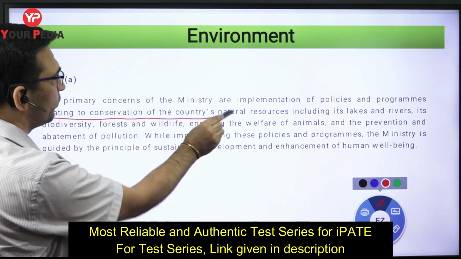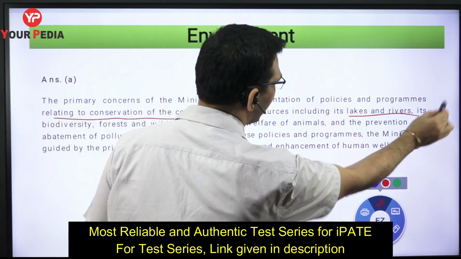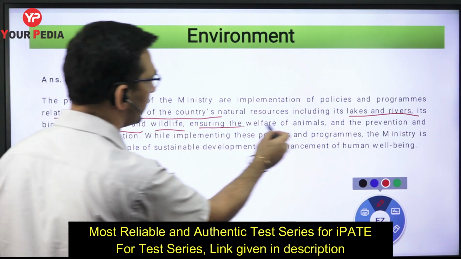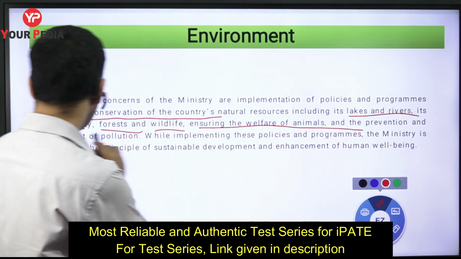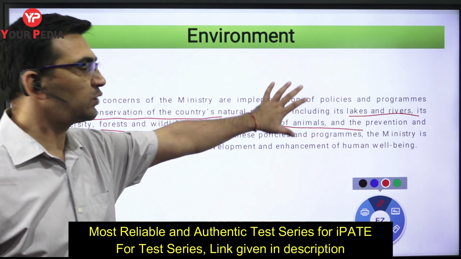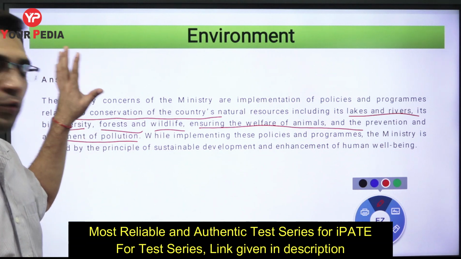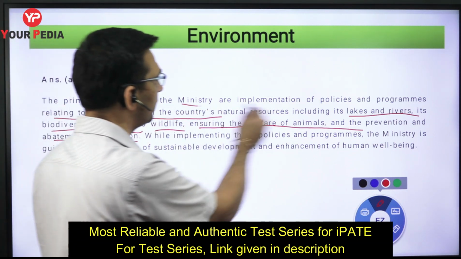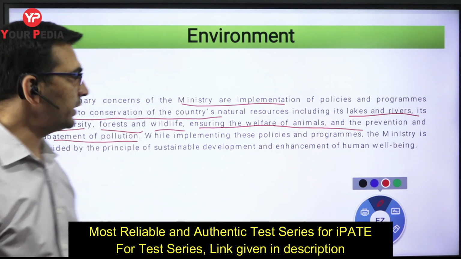Relating to conservation of country's natural resources, including lakes and river, its biodiversity, forests, wildlife, ensuring the welfare of the animals, and prevention and abatement of the pollution, etc. तो सारी ये अगर देखोगे, they are related. These are all the natural resources for us. So to take care of all these natural resources, वो किसके ambit में fall करती है? That falls under the ambit of Ministry of Environment, Forest and Climate Change.